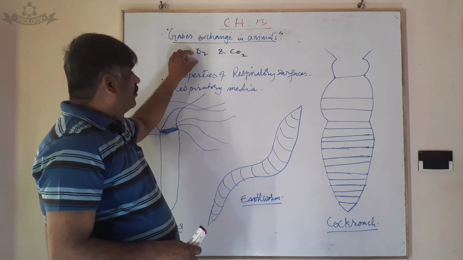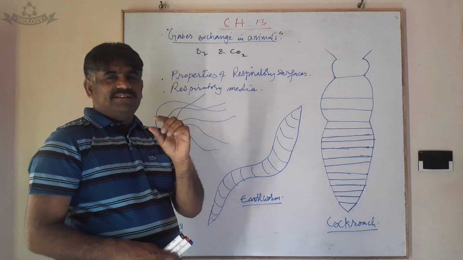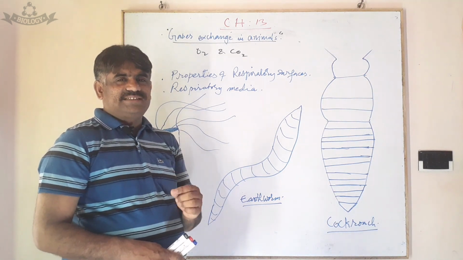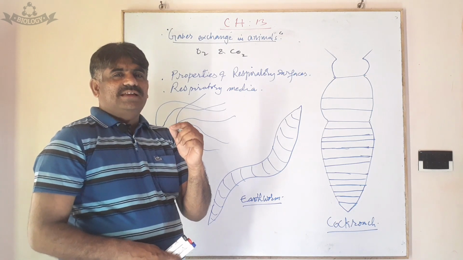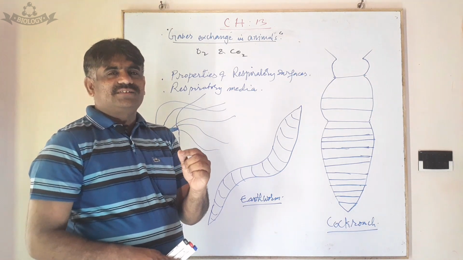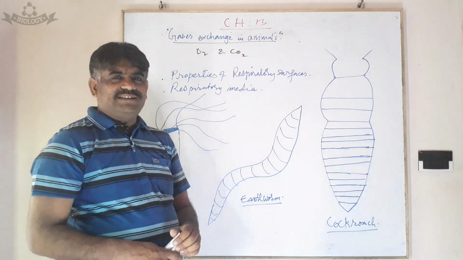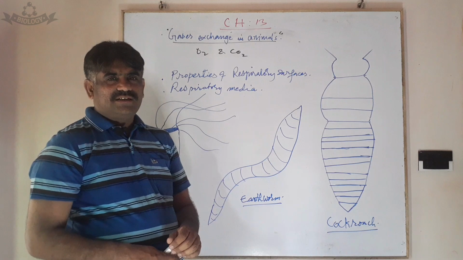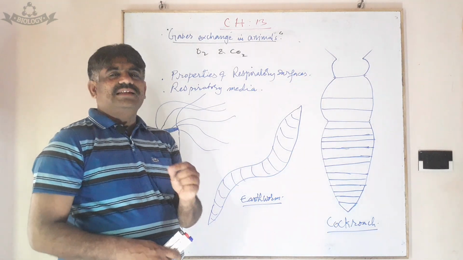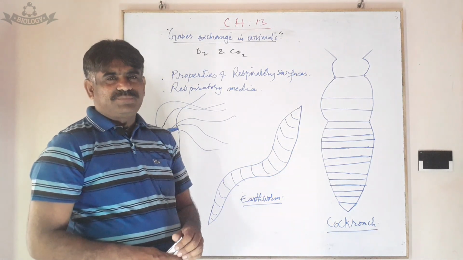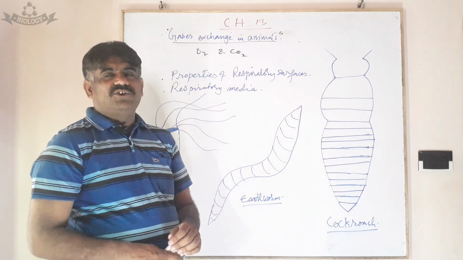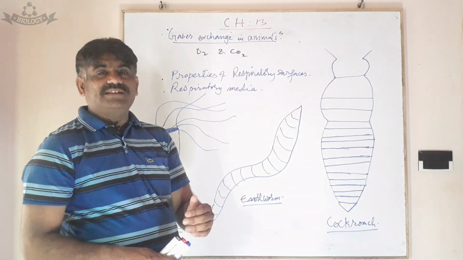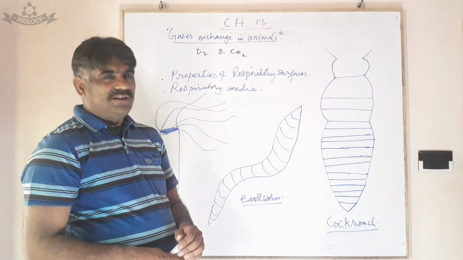Because oxygen is essential for the metabolic process, that is the energetic process called respiration. We already know respiration is an energy releasing process which produces energy in the form of ATP. It's also called a redox process because oxidation and reduction take place in this process.